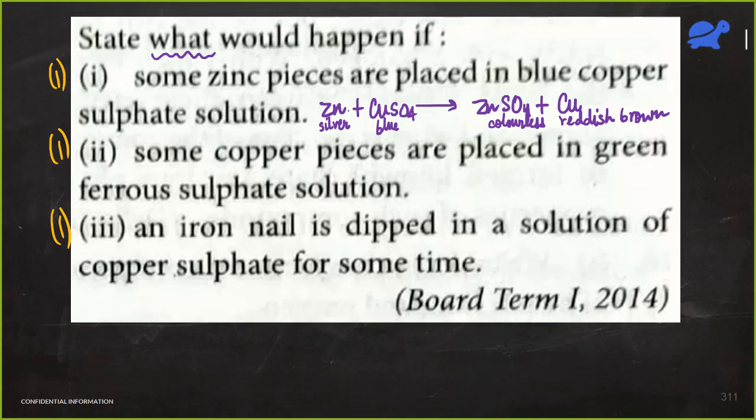Okay, it's very simple. See, the blue color of the solution disappears. The solution becomes colorless. The second observation is reddish brown coating of copper is formed on zinc. These are the two observations.